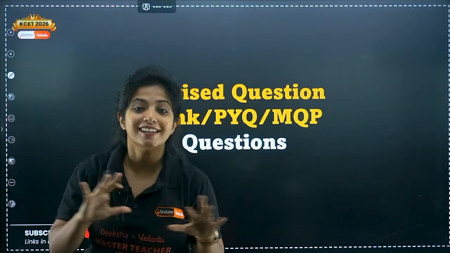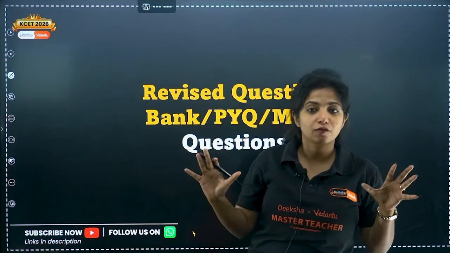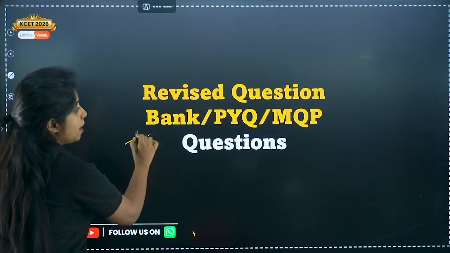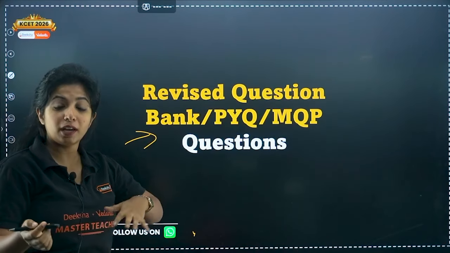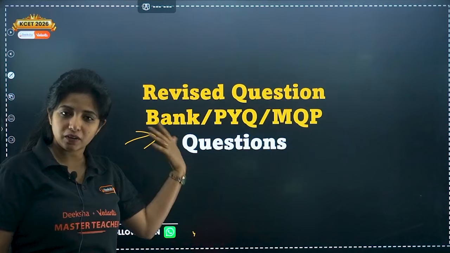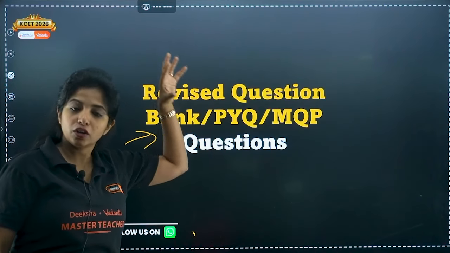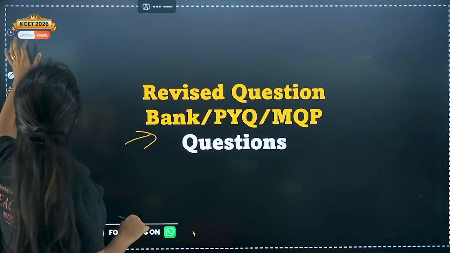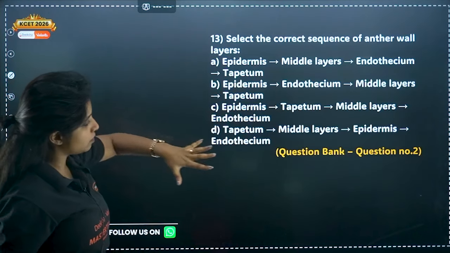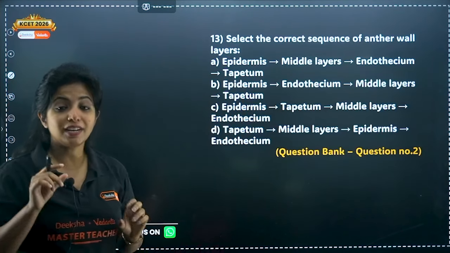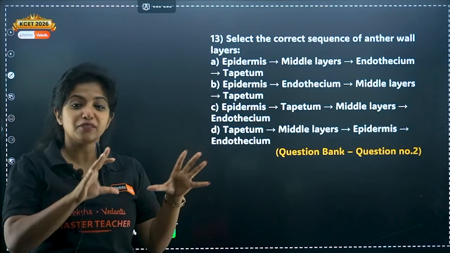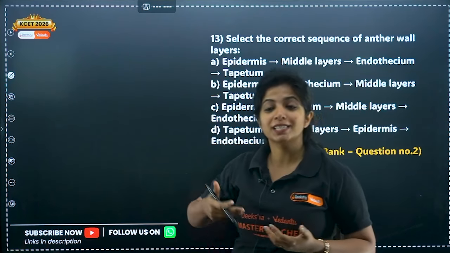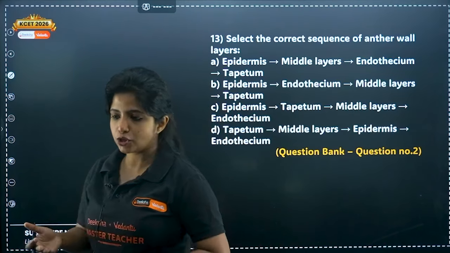Now, MQP questions, model question paper questions, are done from this particular chapter. We are going to go ahead with the revised question bank questions, PYQs and other MQP questions of the previous year. All of it is combined in your question bank, and I have given you numbers like that. You need not worry about anything. Okay, so this is question bank question number 2. I have taken the questions which have been tagged as average, difficult and things like that, because easier ones we would probably be doing in some live sessions towards the examination, but as of now I think you need help over here.